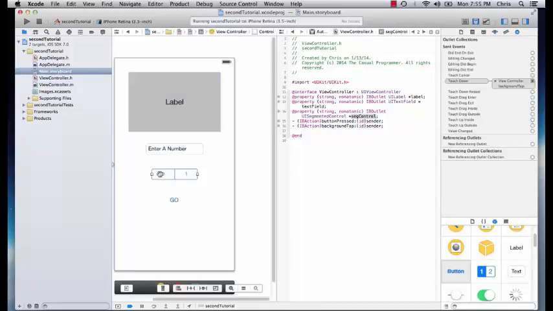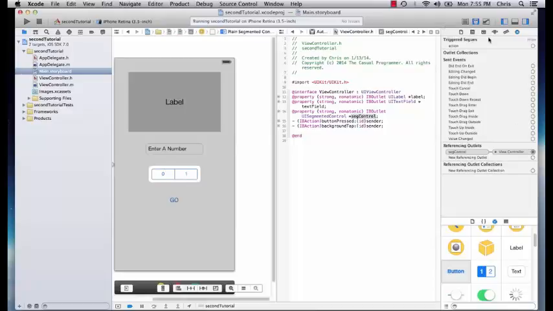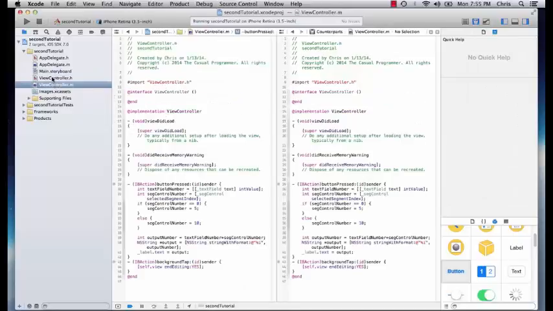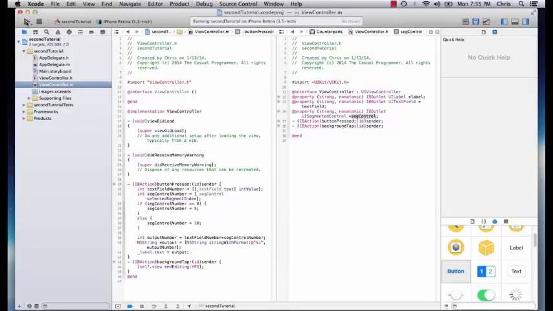But now we want our display to also say 5 and 10. So we'll go over to the Attributes Inspector. Segment 1, we want it to be 10. Segment 0, we want it to be 5. Oh, it didn't change. Whoops. Gotta press enter. Alright, so now we have that changed. It'll multiply by 5 and 10. So let's give it a test.